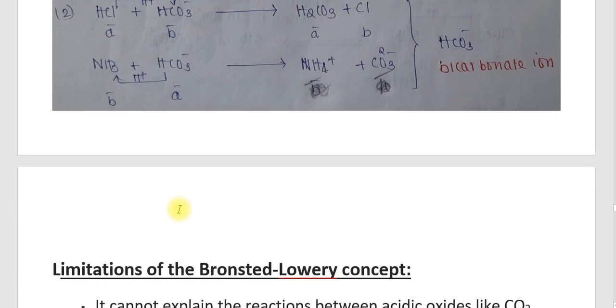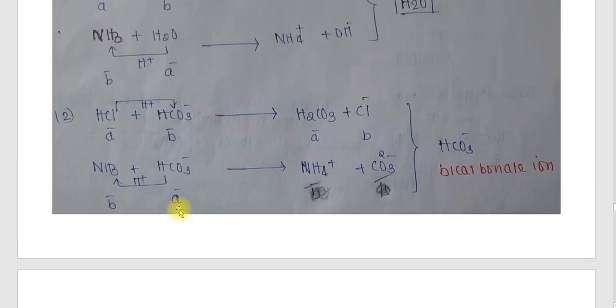The HCO3 minus will donate an H plus to the NH3. Therefore, it changes into NH4 plus and CO3 2 minus. So when the bicarbonate ion is reacted with HCl, it behaves as a base, and if it is reacted with NH3, then HCO3 minus behaves as an acid. Therefore, it is called an amphoteric substance.